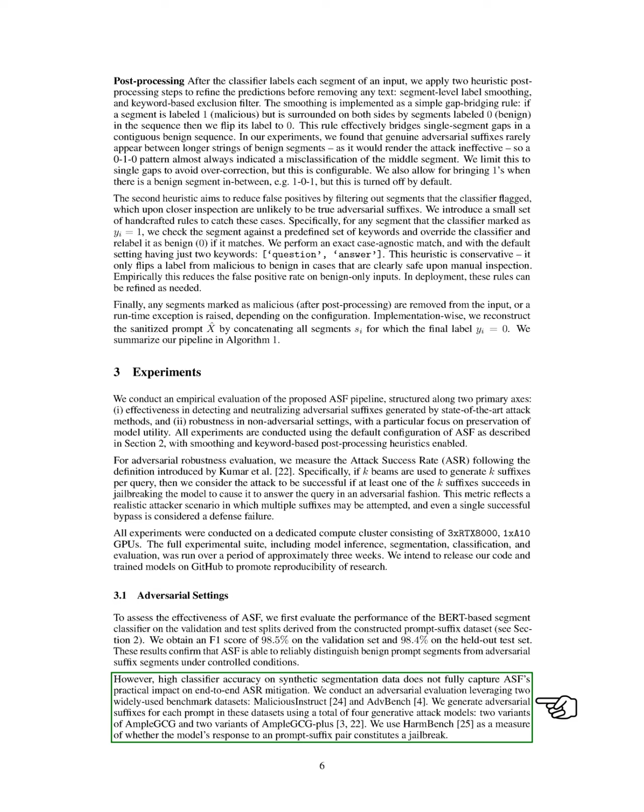However, high accuracy on synthetic data does not fully reflect ASF's real-world impact on ASR mitigation. We evaluate adversarial performance using two benchmark datasets, MaliciousInstruct and AdvBench, generating adversarial suffixes with 4 generative attack models. We use HarmBench to determine if a model's response to a prompt-suffix pair is a jailbreak.